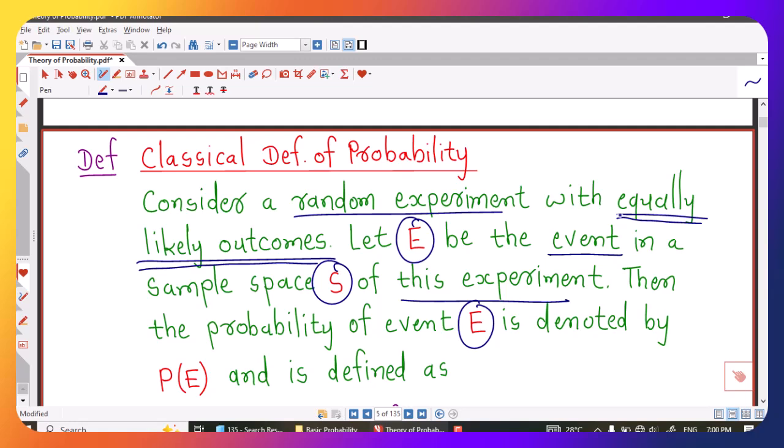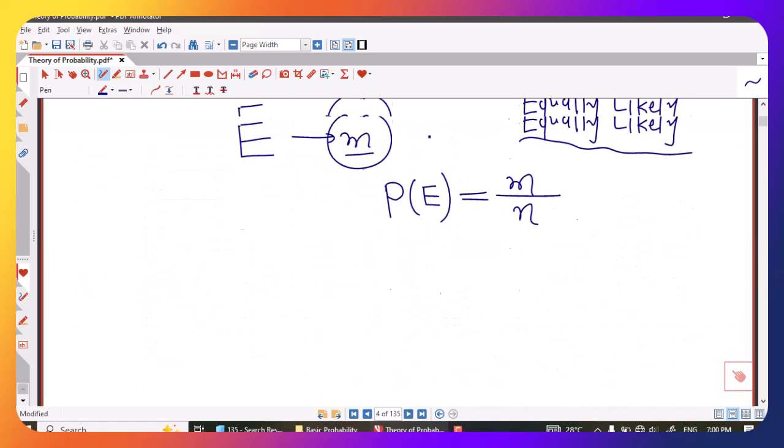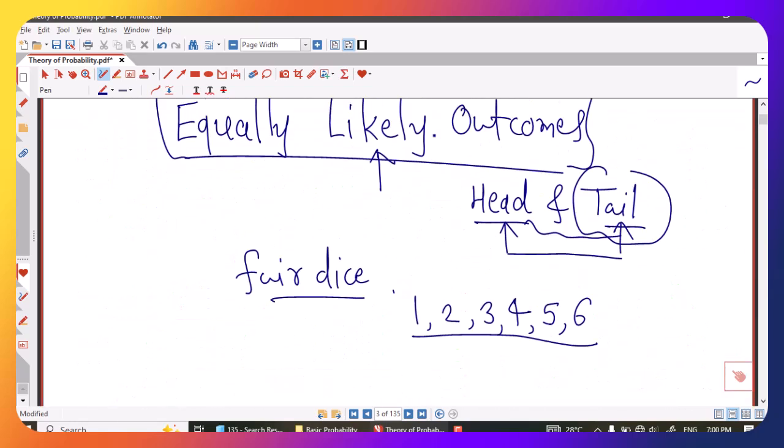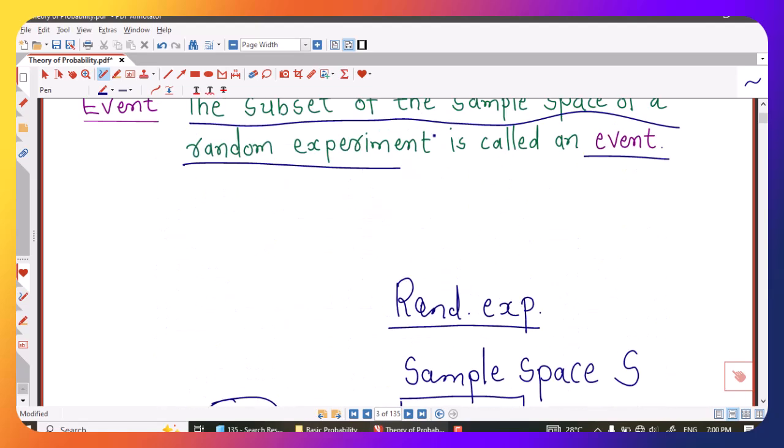If outcomes are not equally likely, we cannot apply the classical definition of probability. But in our course, we are going to discuss only those types of random experiments in which outcomes are equally likely. So we don't have to check whether our random experiment has equally likely outcomes or not. We can simply apply this definition for these events.